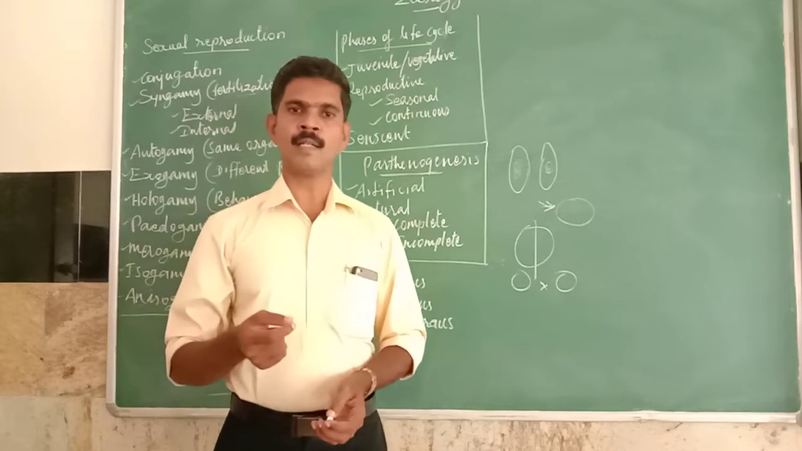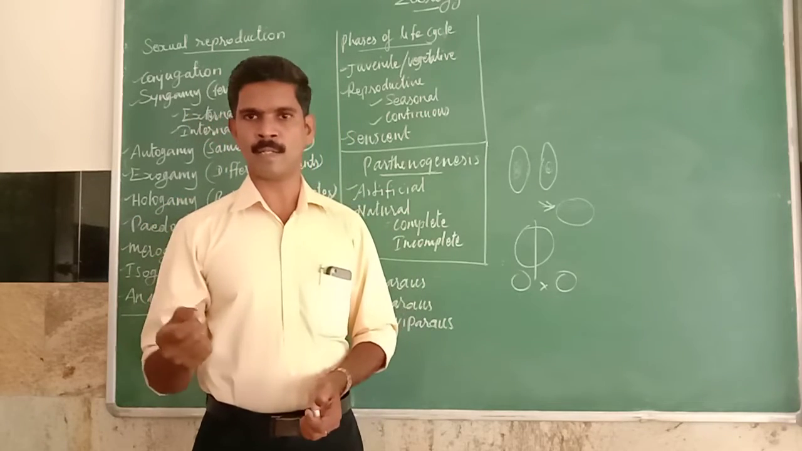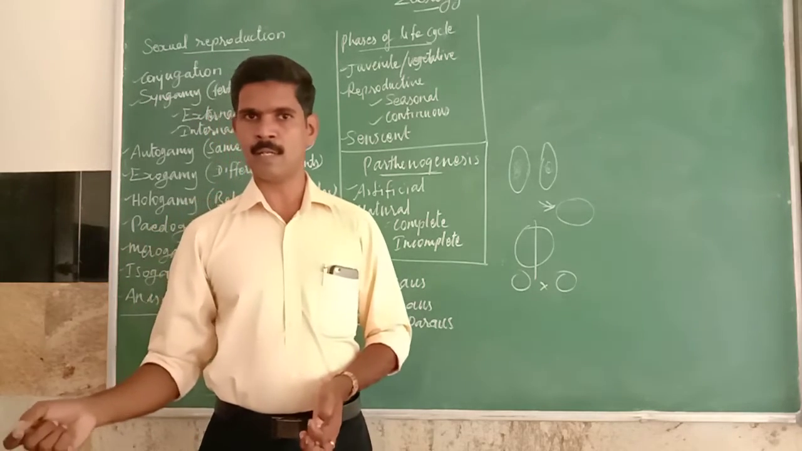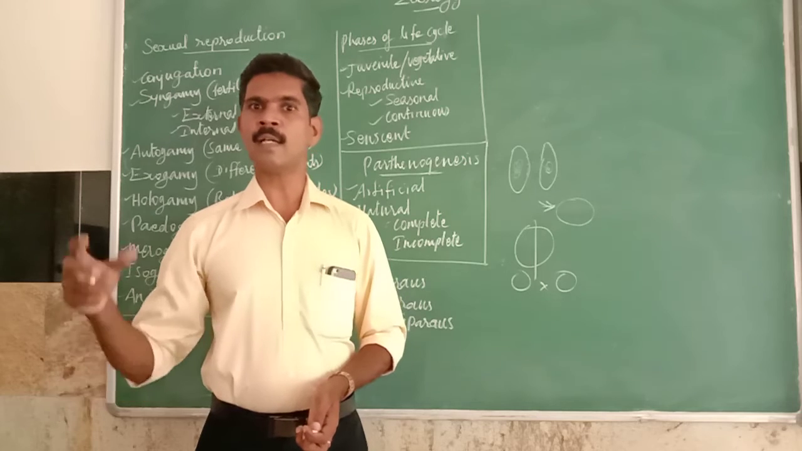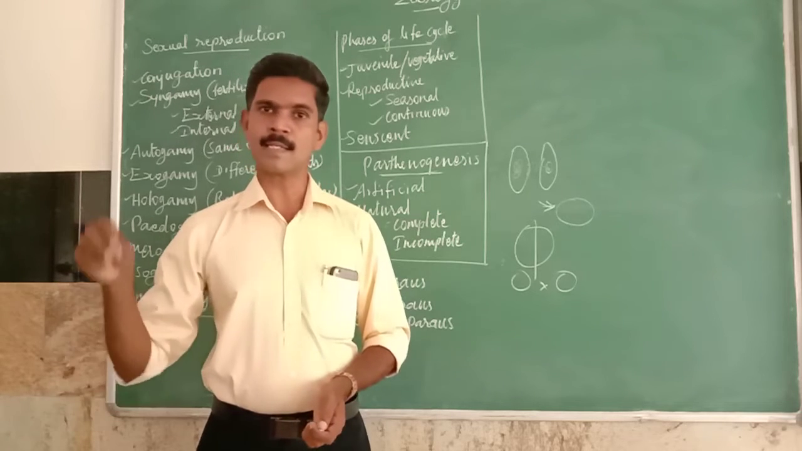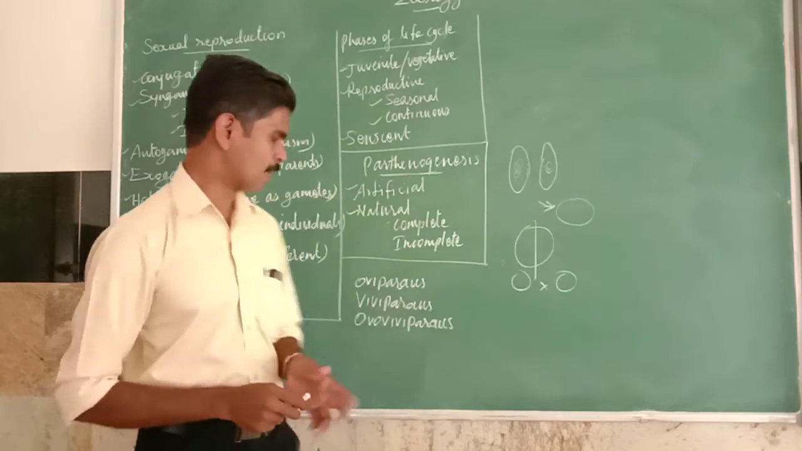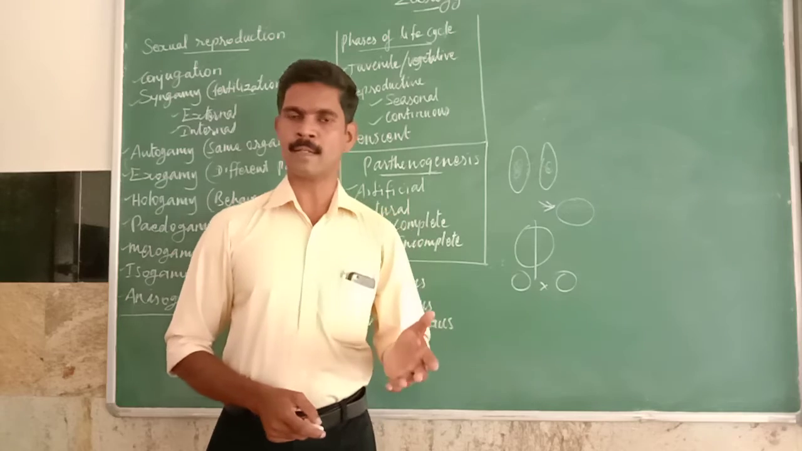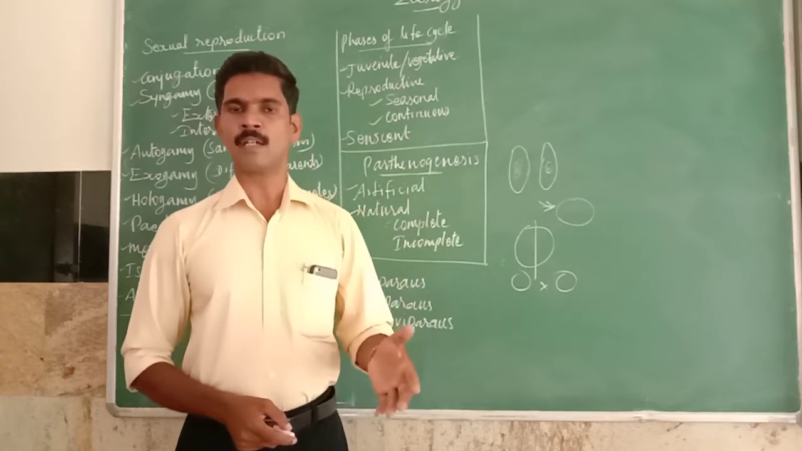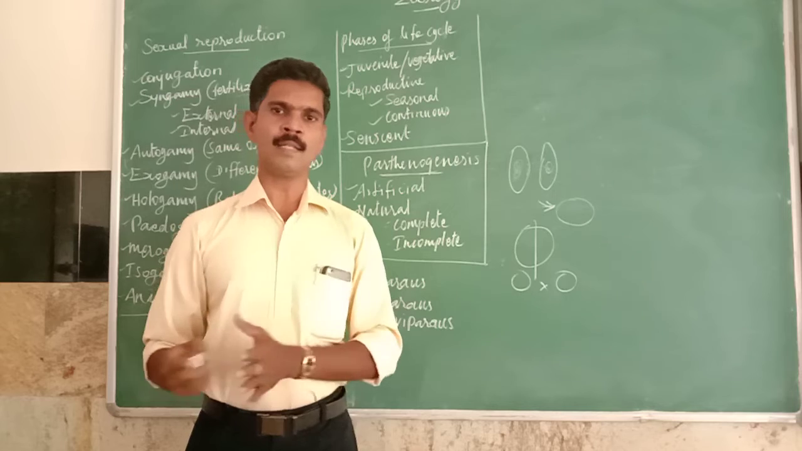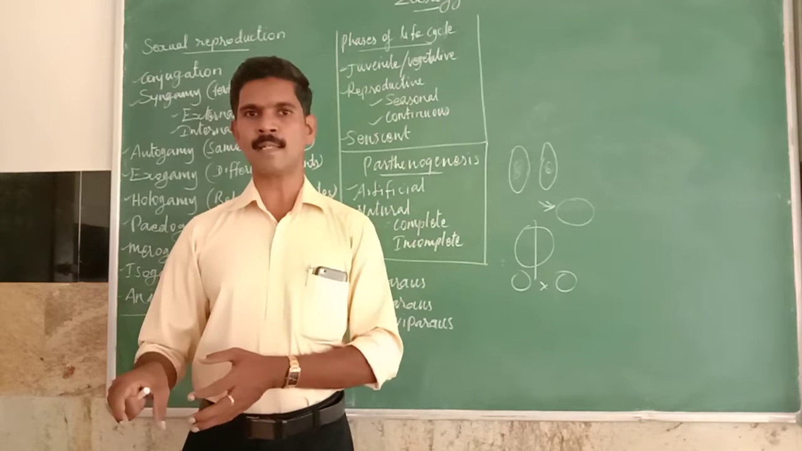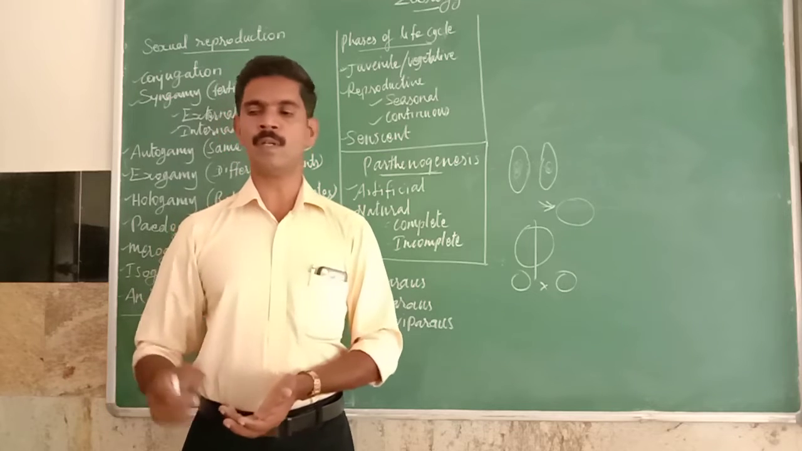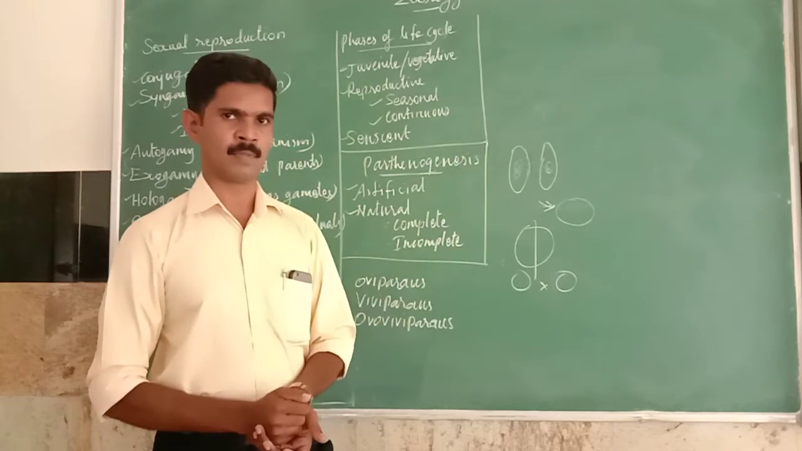Some organisms produce their young ones by laying eggs. The egg is laid outside the mother's body, and outside the mother's body the embryo, or the young one, develops inside the egg. So this type of organism is called an oviparous organism. Examples are amphibians, fishes, and also birds. In all these organisms the embryo develops inside the egg, and from the egg the new organism emerges.